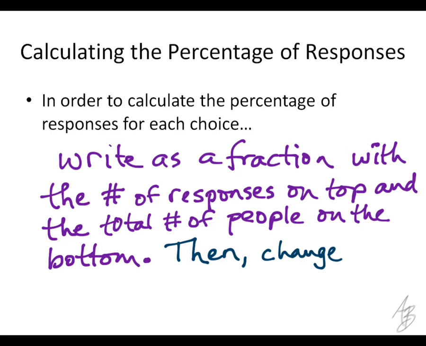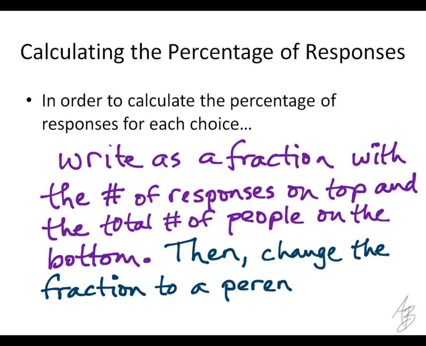And we know how to do that, right? I won't write this down because you have it written in your notes somewhere else. So we change the fraction to a percent, and we do that by dividing the top by the bottom and then multiplying by 100. And then we want to make sure that we round correctly, round however it is asked in the problem.